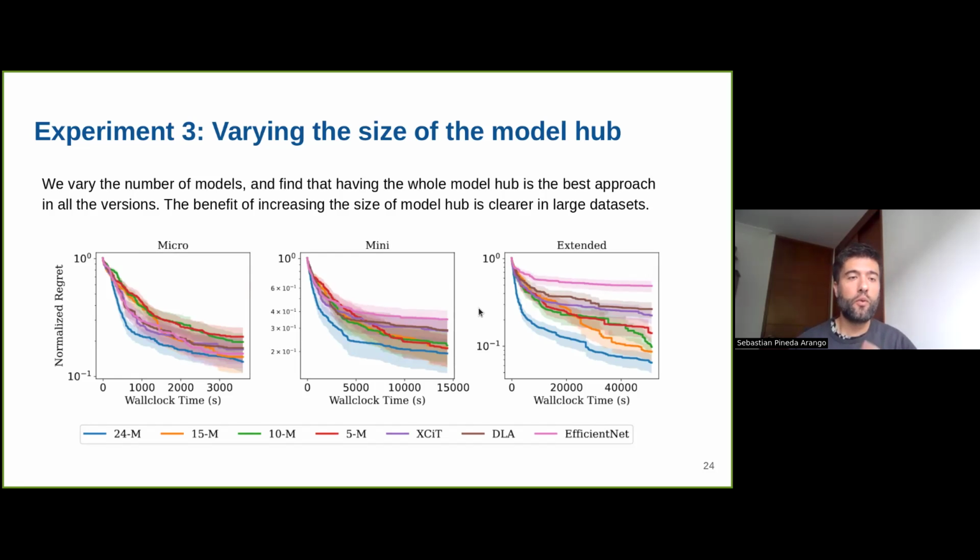And in the extended version of the meta-dataset, we can see a stronger pattern, where using only one model is definitely not a good option. Using 5 models improves a bit, but using 10 or 15 models is even better. So in Extended, we can see a stronger signal and stronger evidence that the size of the model set is relevant.